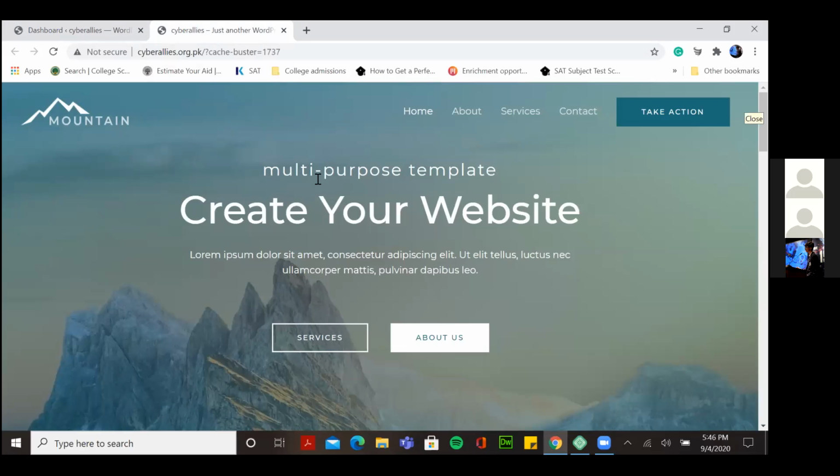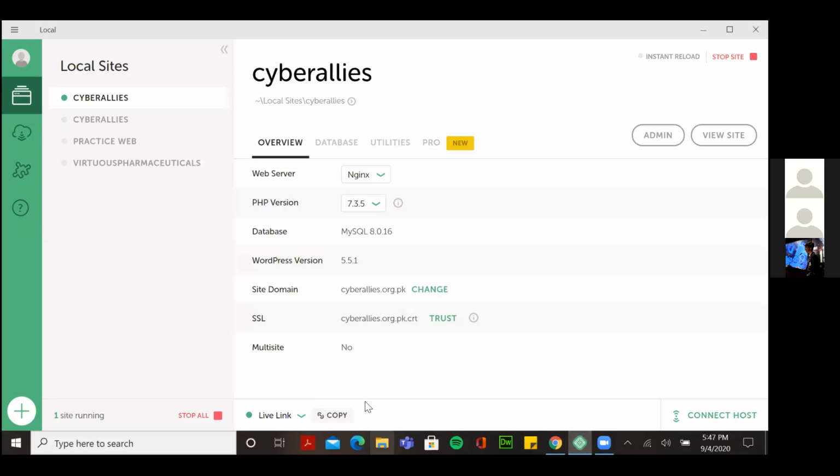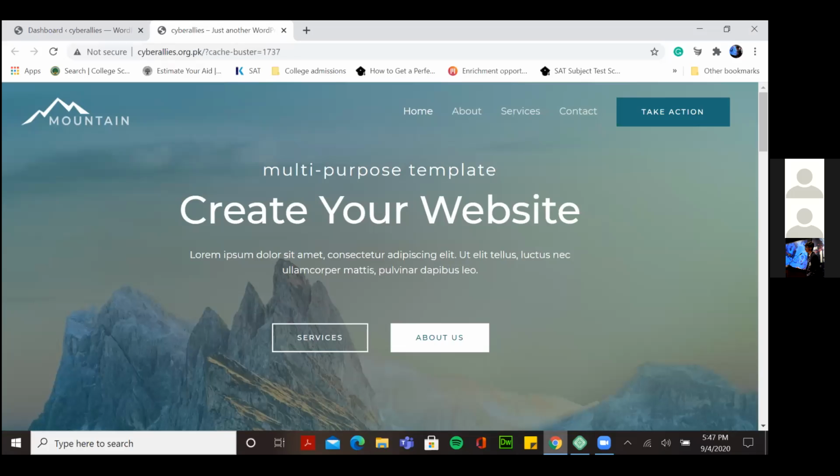Now this thing helps a lot. Suppose I don't want to make someone an editor, but I want to know what else I can add inside, and he lives in Islamabad and I am in Lahore. So for that we'll create a tunnel from here, and I'll copy the link and WhatsApp it or Messenger it to him. Okay, so he'll be able to see my website from there, but mind you, he won't be able to edit.